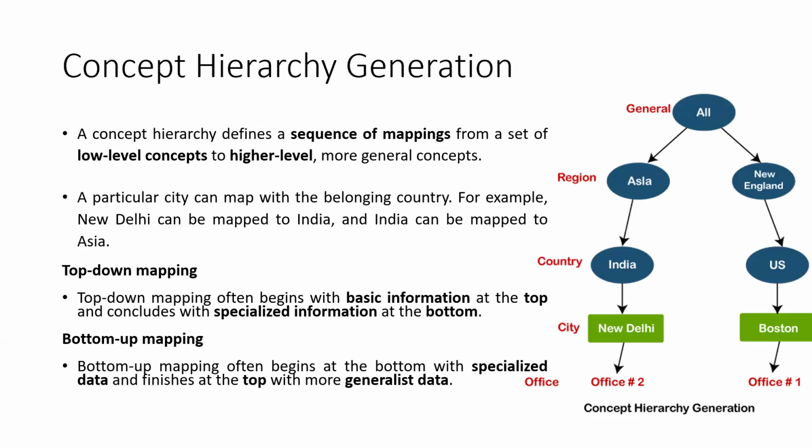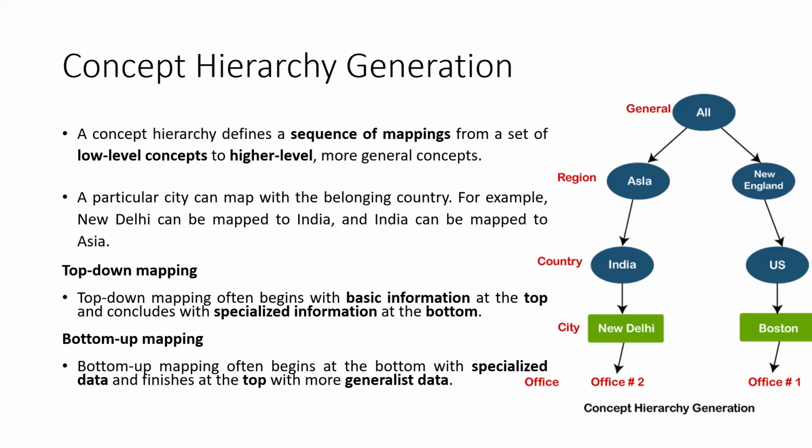So top-down mapping, as you can see here, often begins with basic information at the top. So general, like all, and then region, and then coming to the country, and then city, and then to the office level. So when you dig into the decision tree and go to the bottom, only the specialized information you will get.